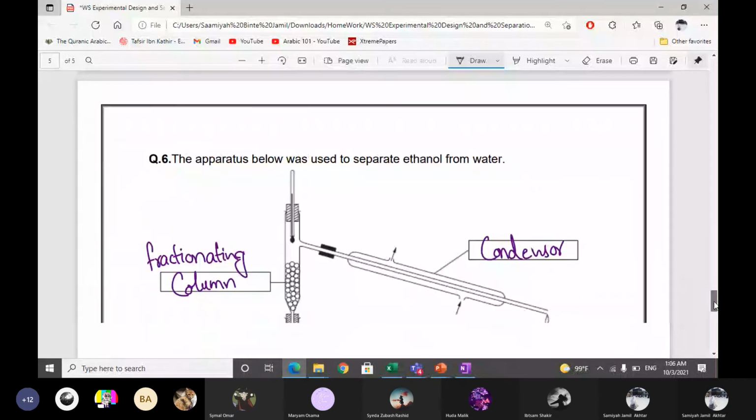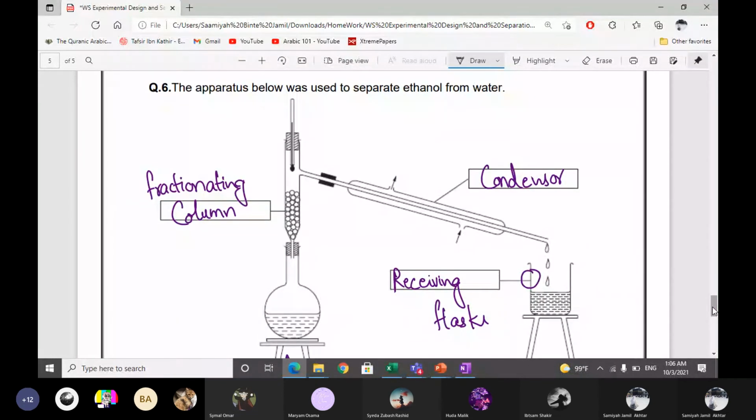Okay, then we have question number 6. Label the apparatus. Again, this is fractional distillation. The part where there are glass beads is known as the fractionating column. Then we have the condenser, and this flask is known as the receiving flask, or you can write receiving beaker also. Because here they are using a beaker, not a flask, do we have to write receiving? I just wrote beaker. No, write receiving also because it's fractional distillation. It's better to write receiving.